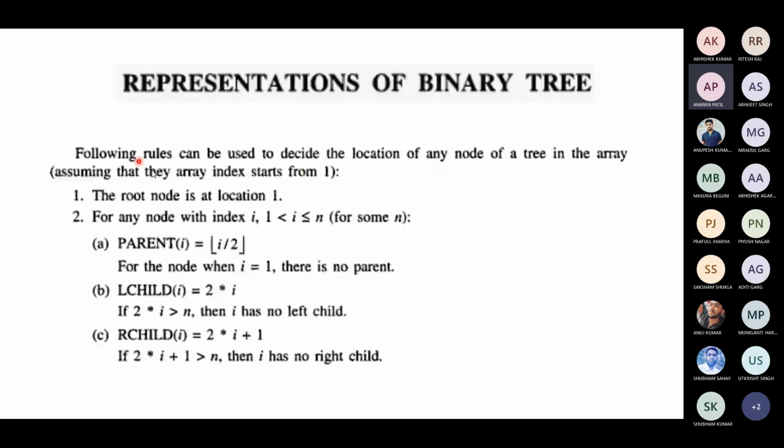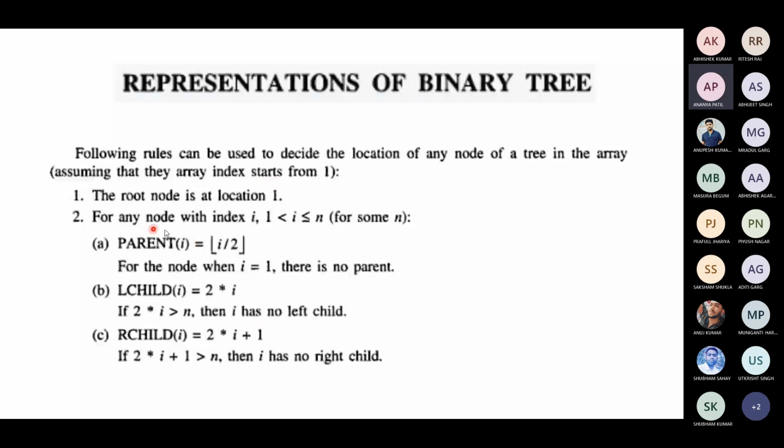These are some rules we need to consider when we store a binary tree in an array. Always the root node will be stored at location 1, that is the first location, assuming that the array starts from index 1. In C programming, the array starts at 0, but don't store at 0. Assume that it will store at 1, because of some operations that we are going to do ahead.